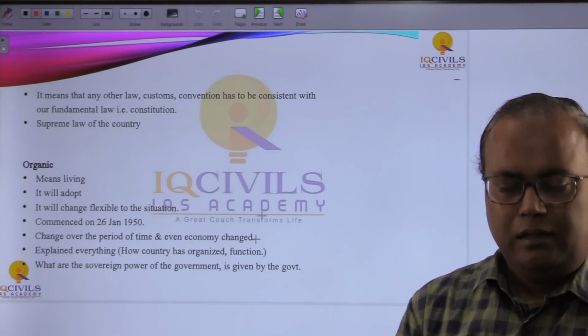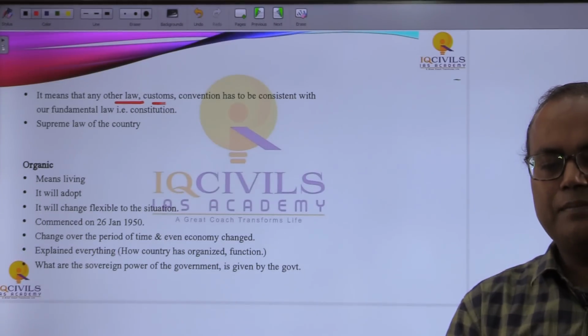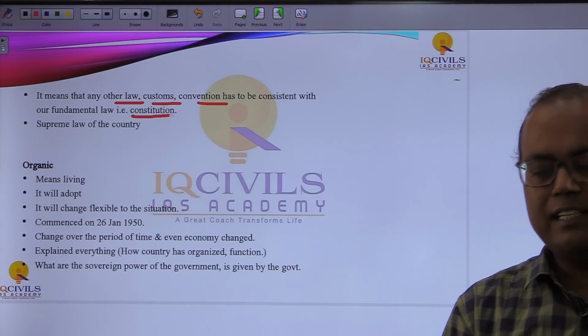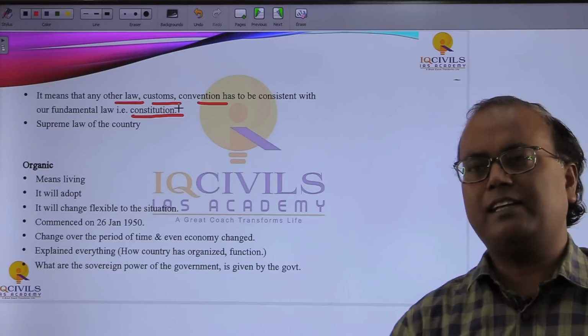Now, next point: it means any other law, customs, conventions have to be consistent with our fundamental law, that is the Constitution. So let's take the example of the Sabarimala issue.